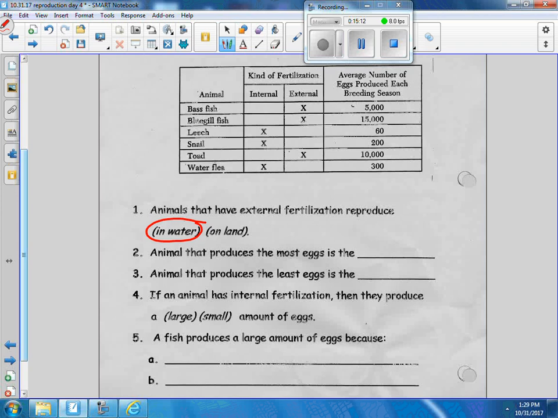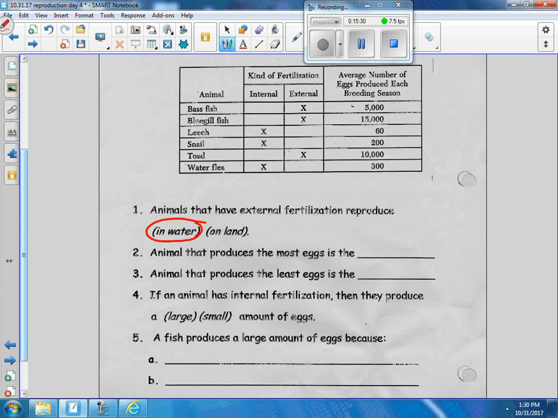So why would they reproduce and fertilize in water? Why do they reproduce in the water? What do we know about parental care or parental supervision or even parental involvement? Do they even know each other? No. What about plants? Go back to plants. Do they ever see each other? No. The pollen gets transferred by what? The wind or insects or birds.